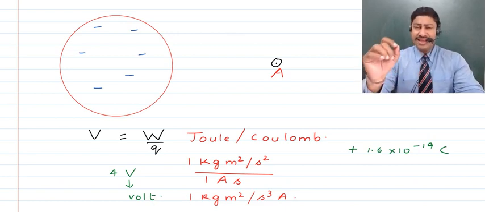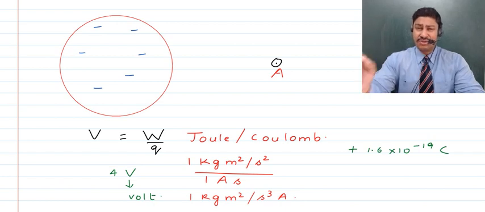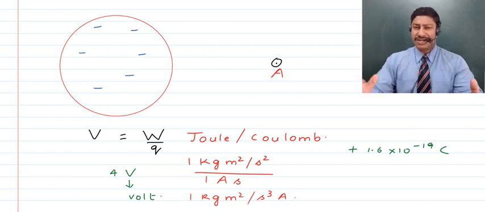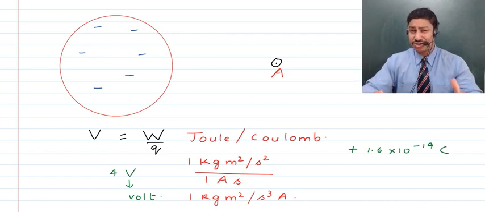Now, when the charges flow, always remember the charges always flow from excess to deficiency, that is, from excess of electrons to deficiency of electrons. But the direction of the conventional current is opposite to the direction of the electronic current, that is, it flows from the positive terminal to the negative terminal, and the direction of the electronic current is from excess to deficiency, that is, from the negative terminal to the positive terminal.